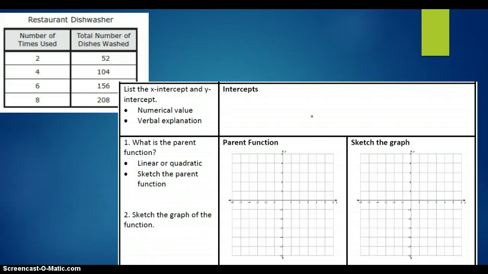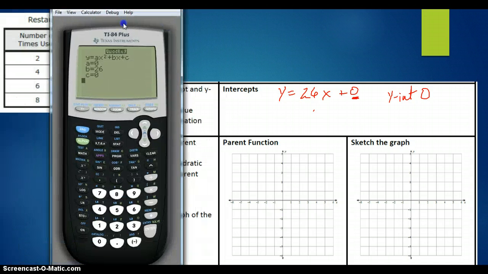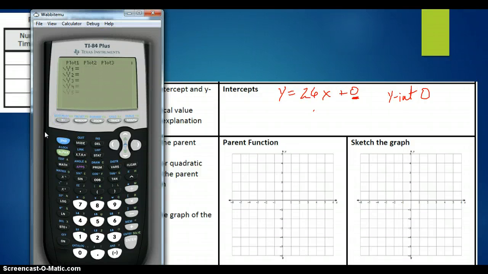Intercepts. We've got y equals 26x plus 0. So we know that the y-intercept is 0. And if you don't remember how to use that slope-intercept form of your equation, it's perfectly all right because our calculator is a great tool. You can put 26x or you can put 26x plus 0. I'm going to leave it as 26x because that's what we have up at the top. So let's graph it.